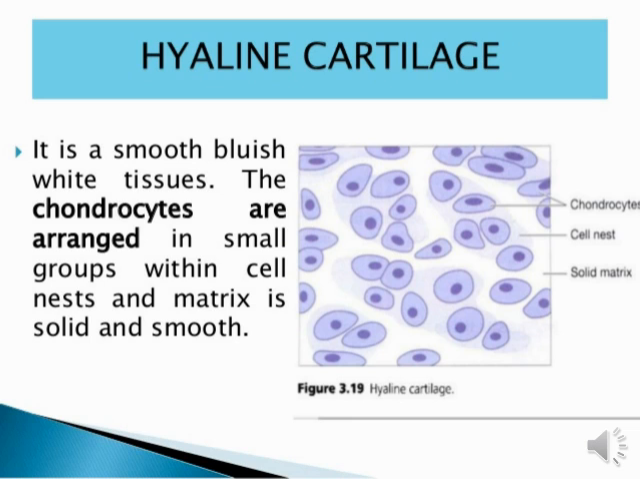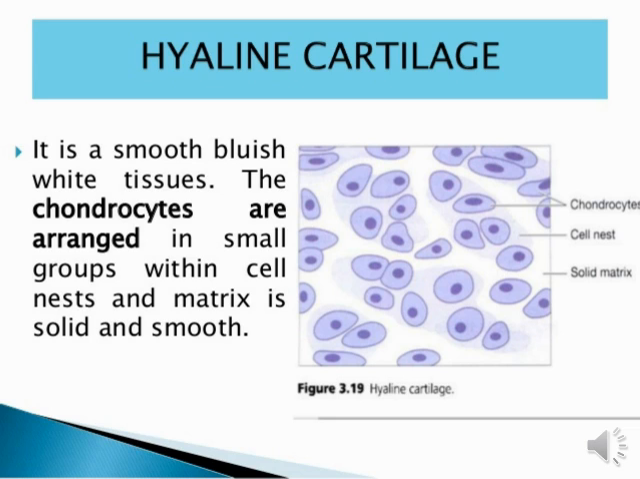So hyaline cartilage is a smooth, bluish-white tissue. Bluish as well as white, but in which form? Smooth form. The chondrocytes are arranged in small groups in the hyaline cartilage, and the matrix is in a solid and smooth form.